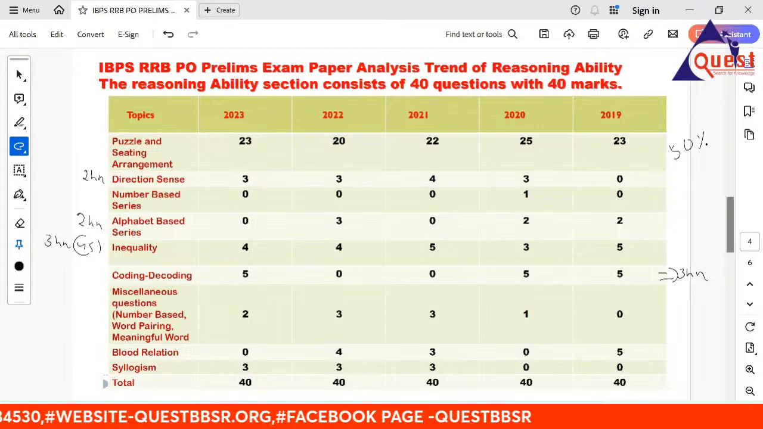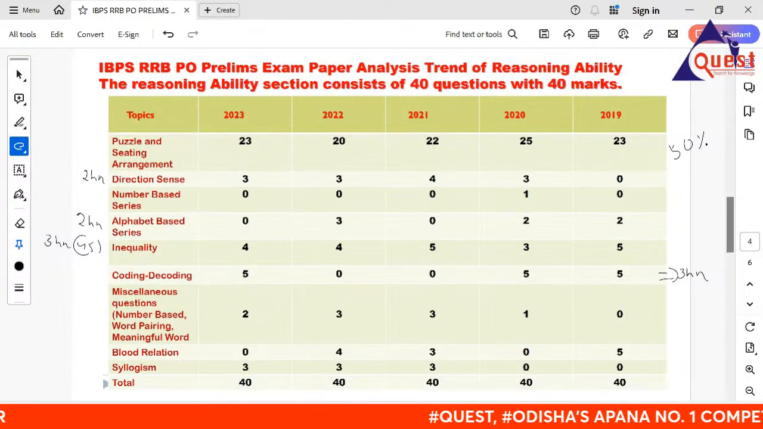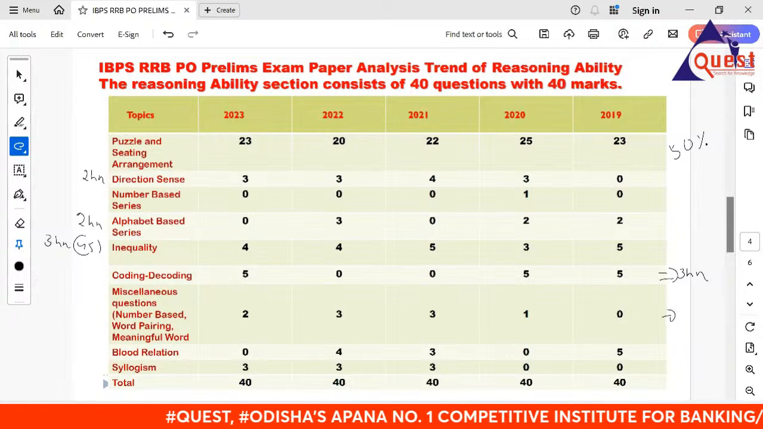Pure coding, decoding is different. It is difficult, but clerical coding, decoding is different. You can do it. Coding, decoding. Miscellaneous questions: number based, word pairing, meaningful words. Do it, 3 hours.